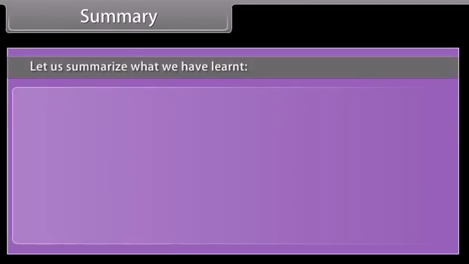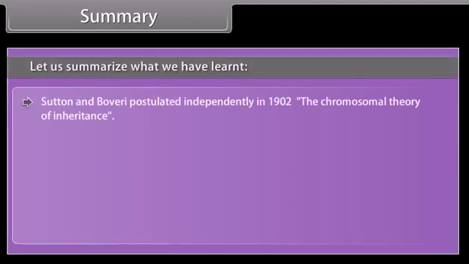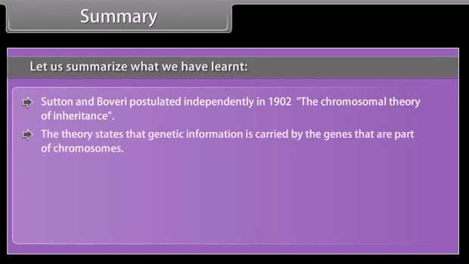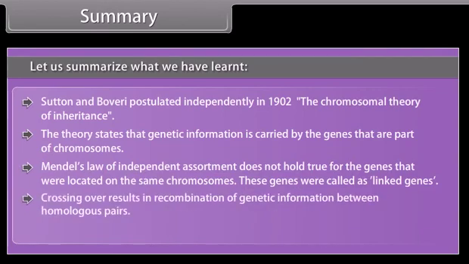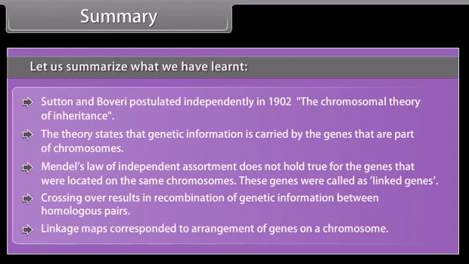Summary. Let us summarize what we have learned. Sutton and Boveri postulated independently in 1902 the chromosomal theory of inheritance. The theory states that genetic information is carried by the genes that are part of chromosomes. Mendel's law of independent assortment does not hold true for the genes that are located on the same chromosomes. These genes are called linked genes. Crossing over results in recombination of genetic information between homologous pairs. Linkage maps correspond to the arrangement of genes on a chromosome.